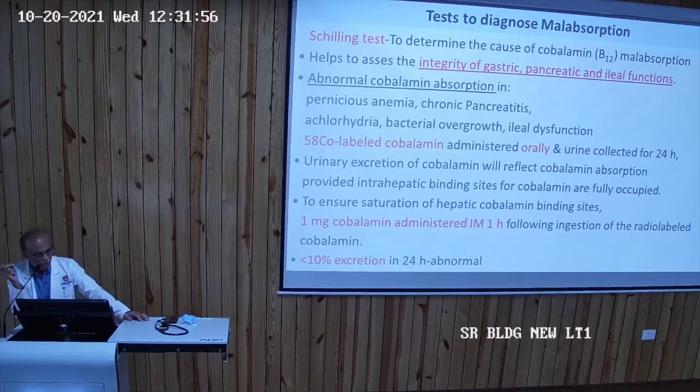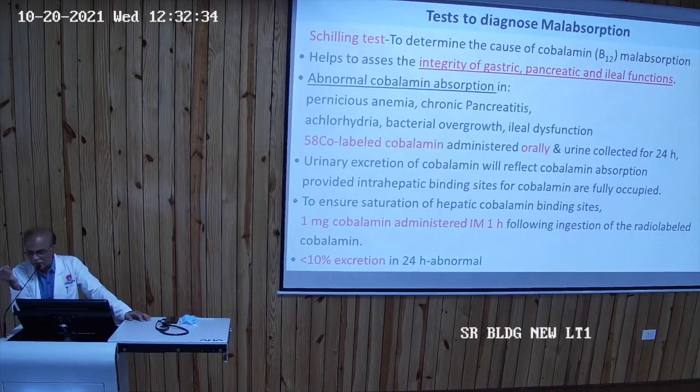So cobalt 58, which is radiolabeled cobalamin, is administered orally, and urine is collected for 24 hours. So we'll check for radioactivity of the cobalt in the urine. Before that, we have to saturate our binding sites in the body. So urinary excretion will reflect the cobalamin absorption, provided the hepatic binding sites for cobalamin are fully saturated, fully occupied. For this, we will give an injection of